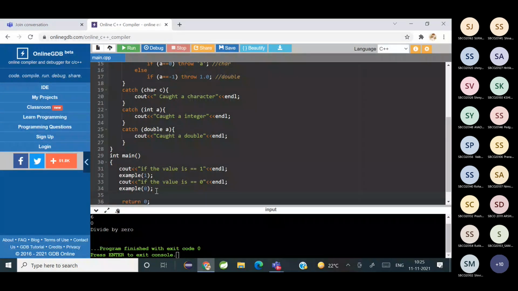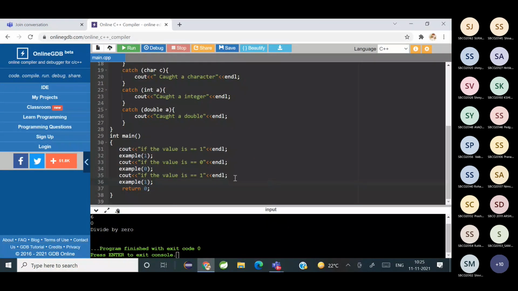And if it is equal to 0.1, we'll pass 0.